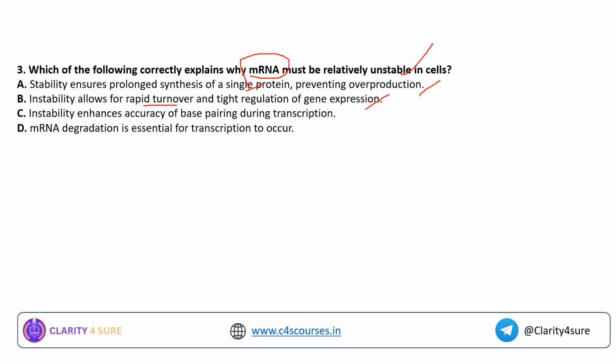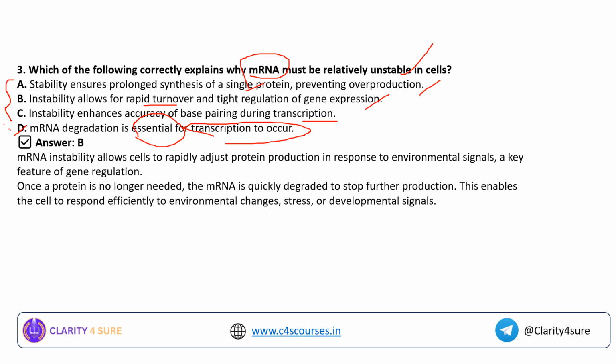Instability enhances accuracy of base pairing during transcription. mRNA degradation is essential for transcription to occur. See, here it is an extreme statement. So you can eliminate option D. Okay. Now we should be able to choose between the rest of the options. The answer for this question is option B.